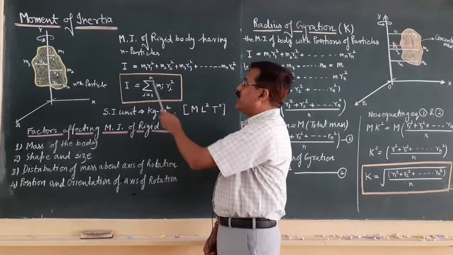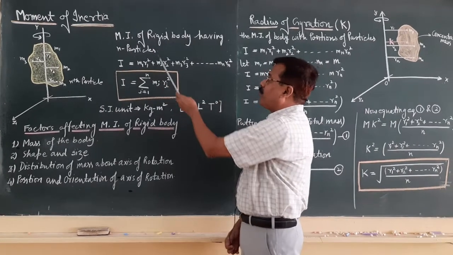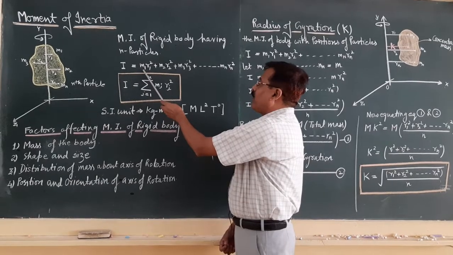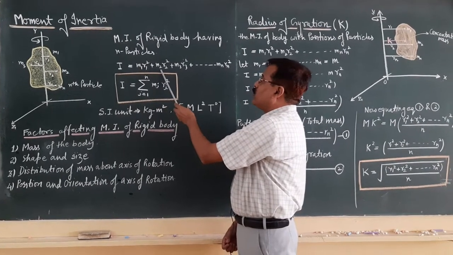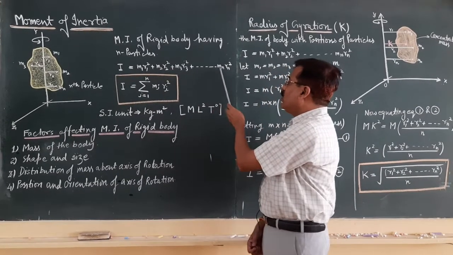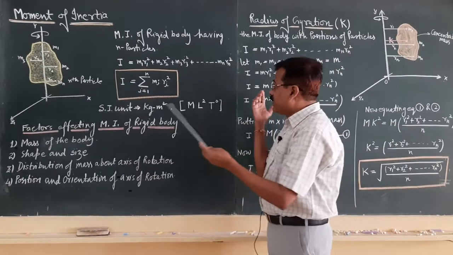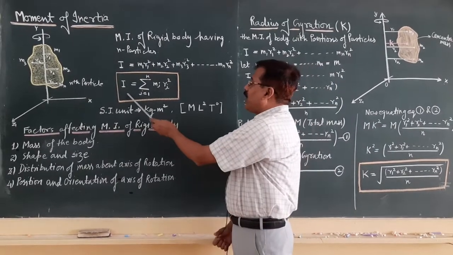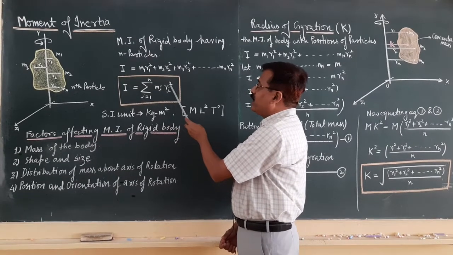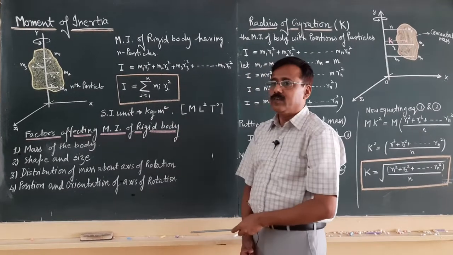So, the moment of inertia of the whole rigid body having n number of particles is simply given by the summation of m1 r1 square plus m2 r2 square plus m3 r3 square, and so on up to the nth particle, mn rn square. In terms of the summation sign, I is equal to the summation of mi ri square, where i goes from 1 to n.